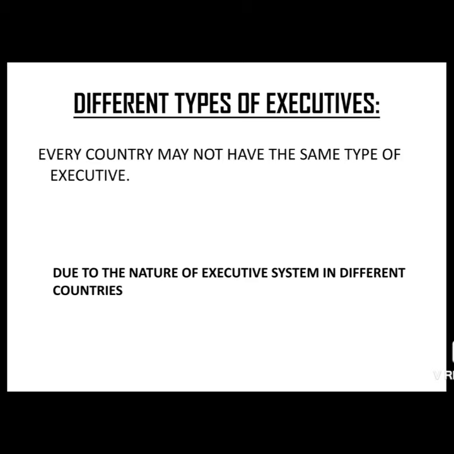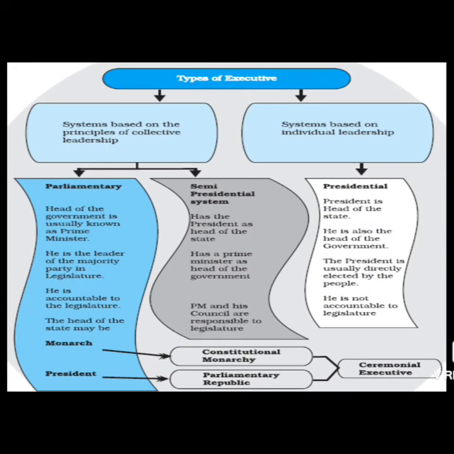For example, you may have heard about the president of the USA and the Queen of England, right? Now, the USA has a presidential system, that means the executive power is in the hands of the president. Whereas the Queen of England has a parliamentary democracy with constitutional monarchy. So before moving on to these two examples related to the different types of executive, let's first see what the different types of executive are.